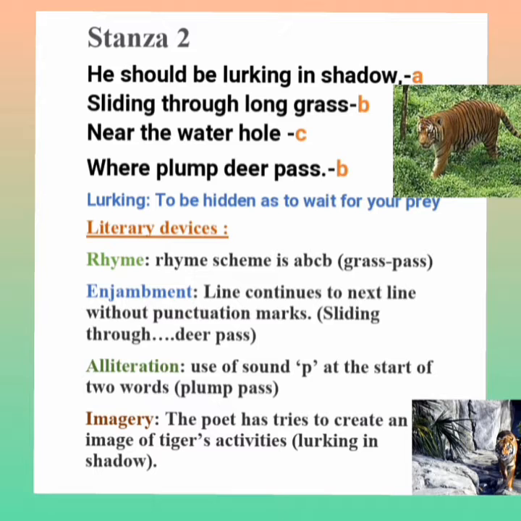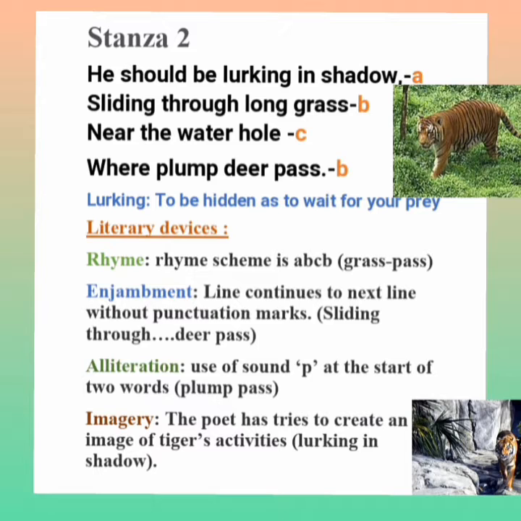Plump, fat. Okay. So the poet says that in this stanza, if this tiger was free, he would have hid himself. Where would he have hid himself? Behind the long grass, near water bodies. So why would it hide near the water bodies? So that he could easily catch a deer in order to have it as its food.